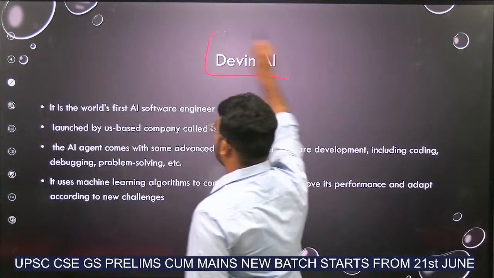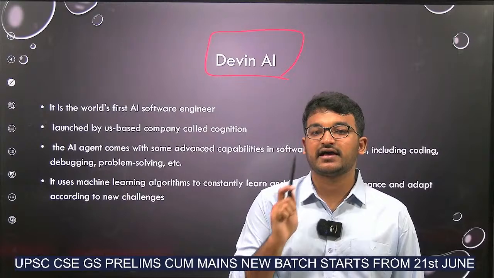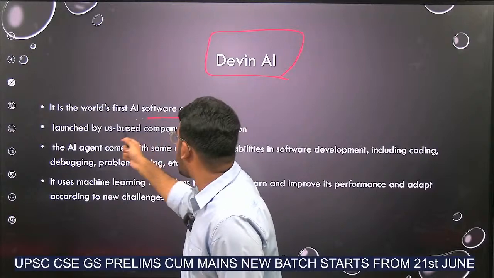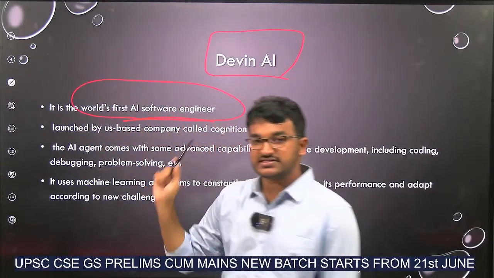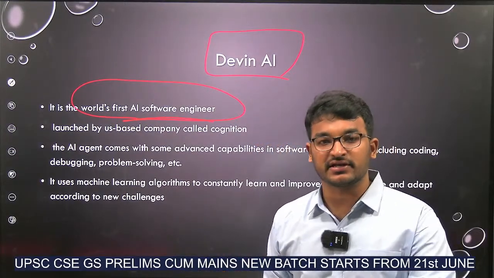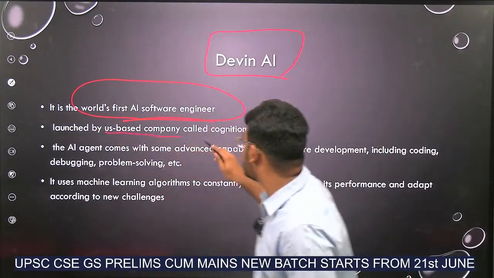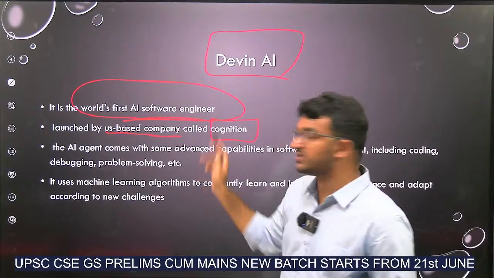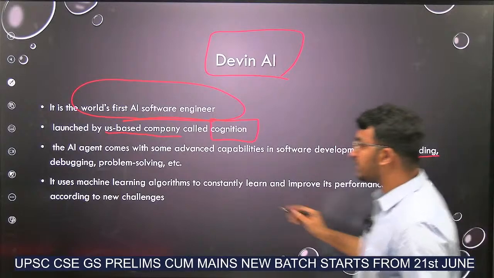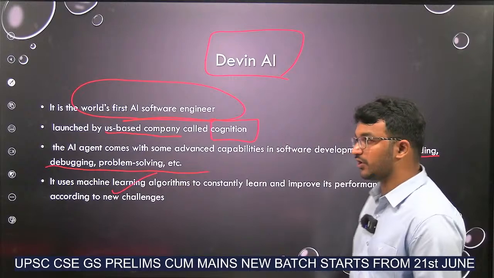Devin AI. What is this? It is the world's first artificial intelligence based software engineer. This Devin can develop code. It can use machine learning and can do coding by itself. It was launched by a US based company called Cognition. Cognition developed this software engineer. It can do coding, debugging, problem solving, etc. And as I already told you, it uses machine learning algorithms. Okay.